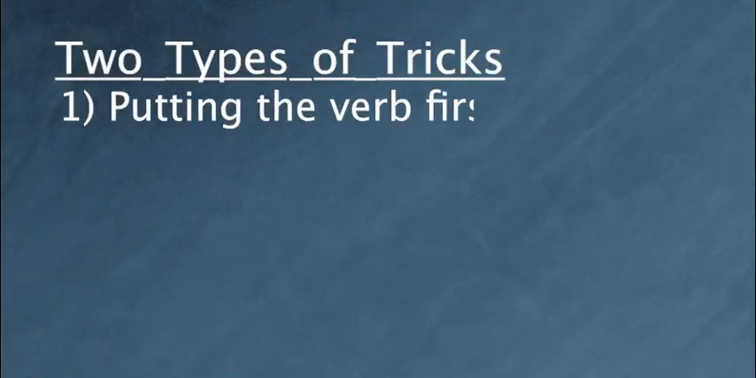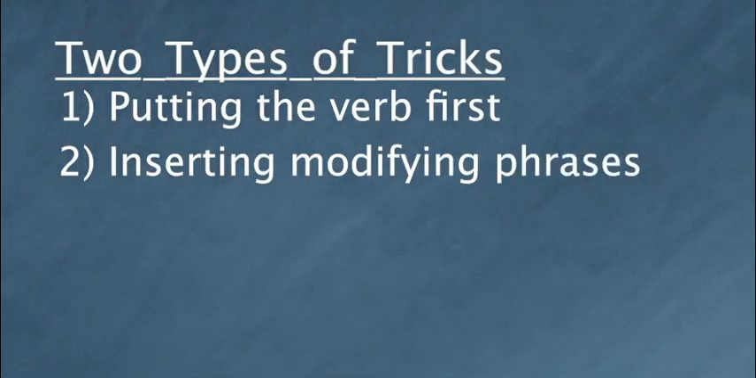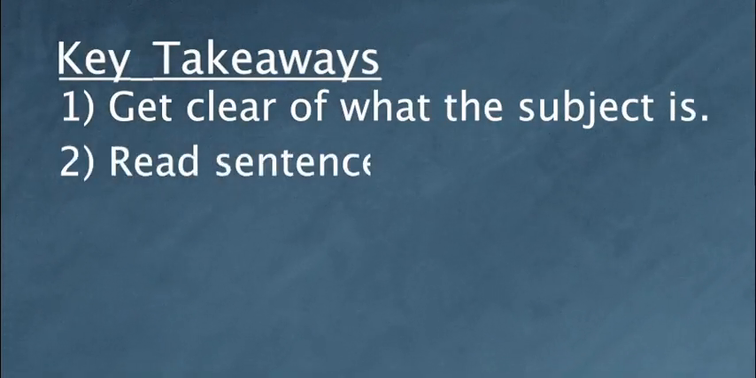To sum things up, there are two types of tricks that the test makers will use to get you. The first is putting the verb first. The second is inserting modifying phrases to get you to lose track of whether the subject is singular or plural. So here are your big takeaways to navigate subject-verb agreement problems. First, get clear on what the subject is. Second, read the sentence without modifying phrases.